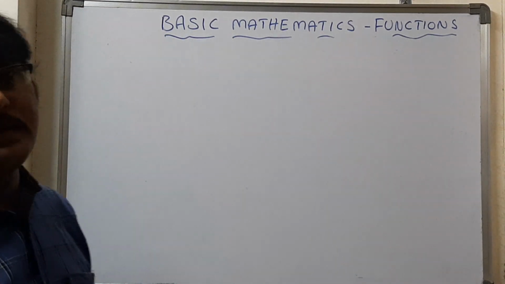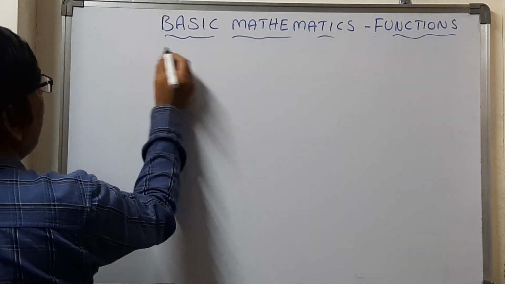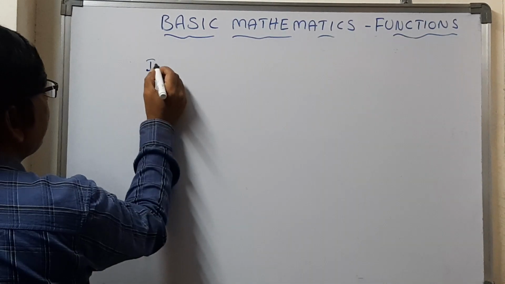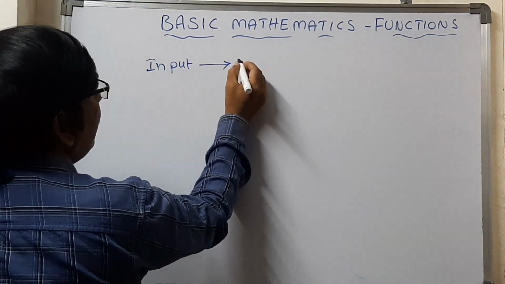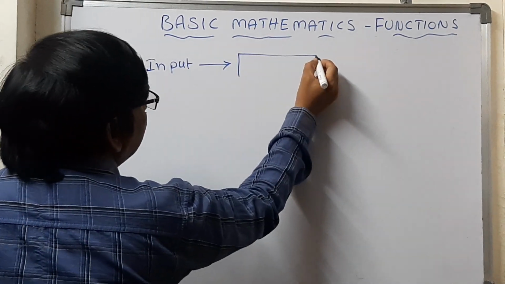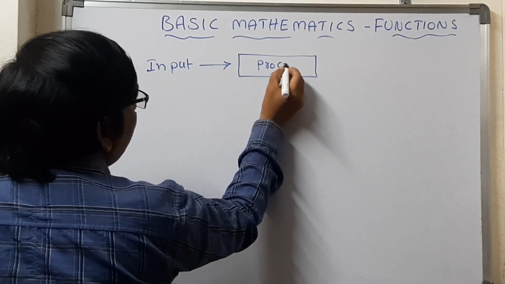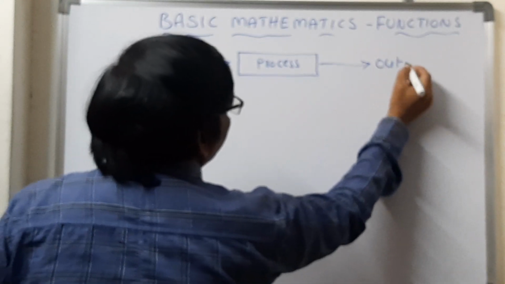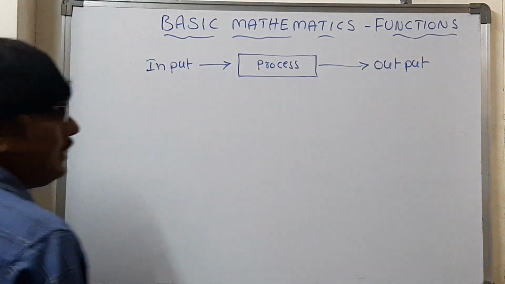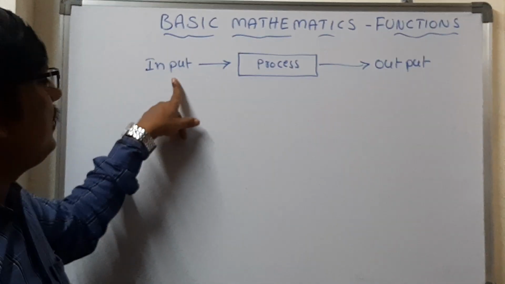Imagine how computers work. We will give input to the system. Once the input is given, this input will be processed in the system. Here the process takes place, and then the output will come. Generally in a computer system, this is the procedure: input will be given, the process will take place and output will come.